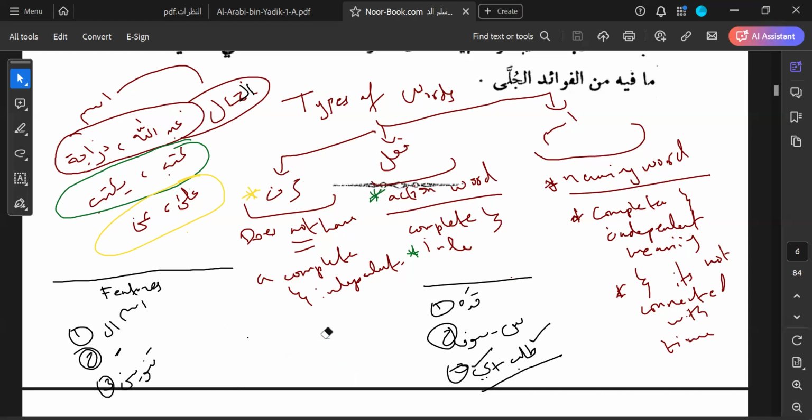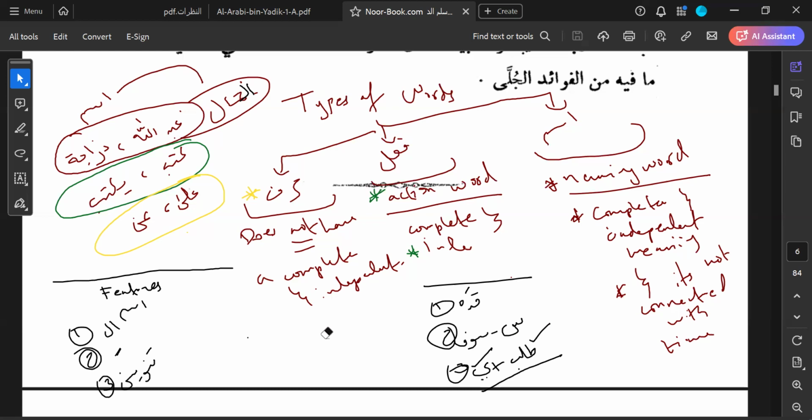What about the harf? A very simple way to distinguish a harf is, see, do the features of ism and fi'l apply to it? No. In that case, that word is a harf. So by process of elimination, you can figure out the harf.